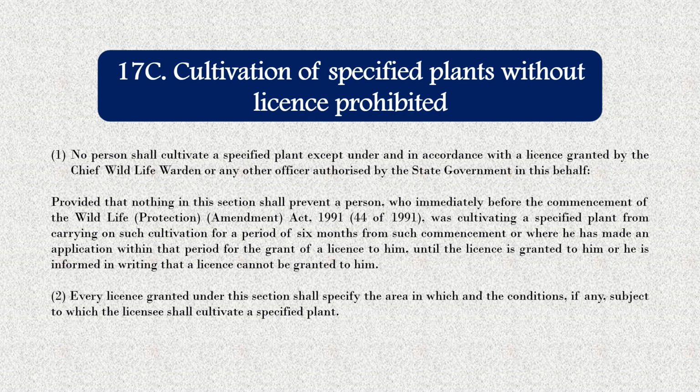Now 17C talks about cultivation of specified plants without license prohibited.